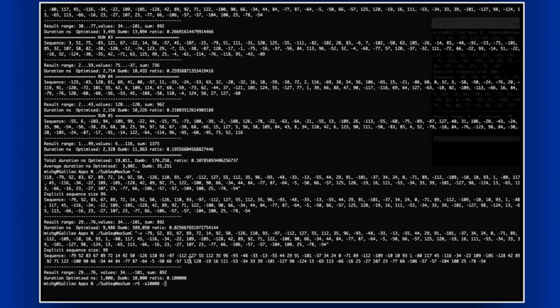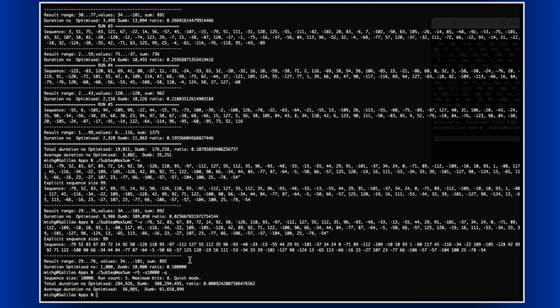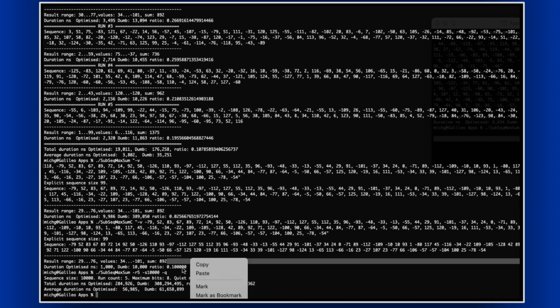And quiet mode, of course. Wow, that was it. 56 microseconds for the optimized mode and 61 milliseconds for the dumb mode. So it means about 1000 times faster. This is the ratio.